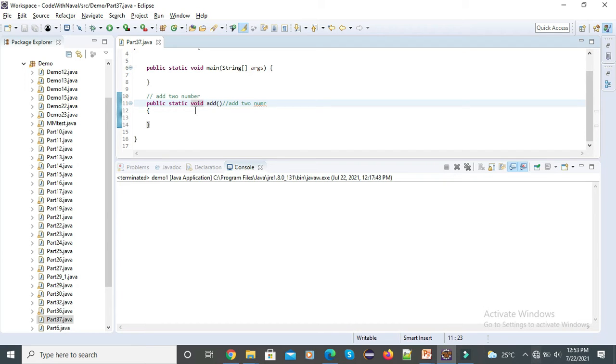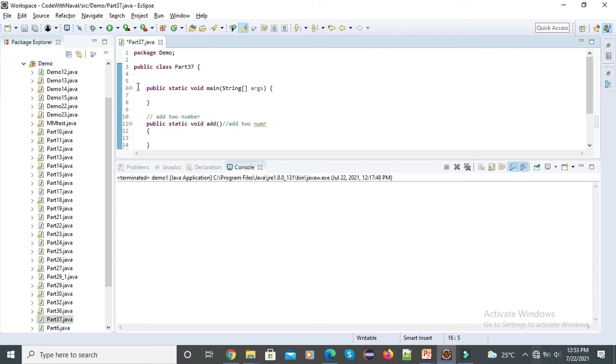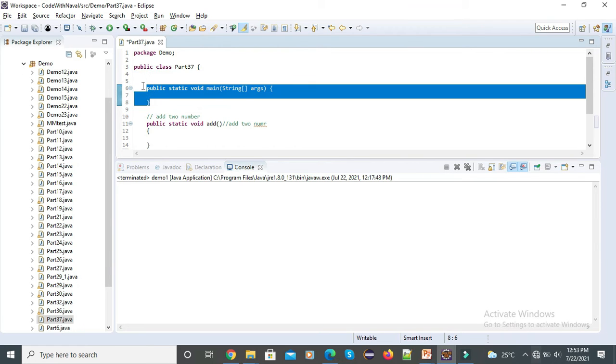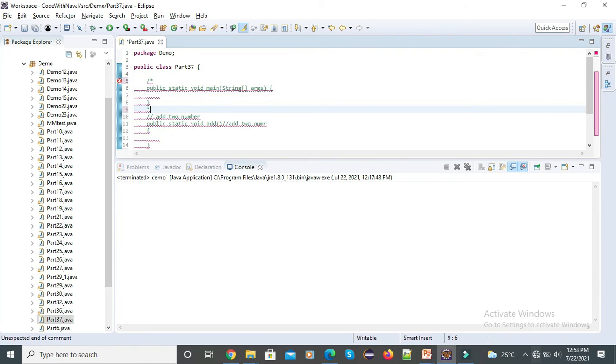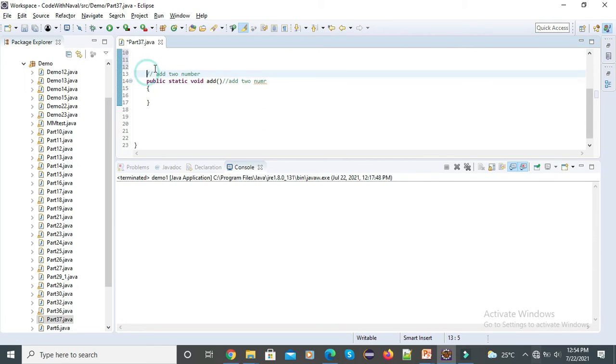Then we have multi-line comments. Let's consider I already wrote this main method, and now I don't need it. Instead of deleting this code, I'll simply comment it, and for that I'll add /* at the start and */ at the end. This is commented code. This one is a multi-line comment, and this one is a single line comment.